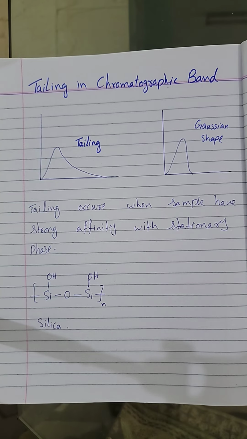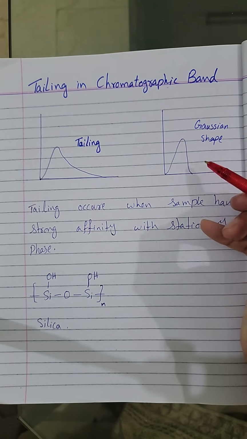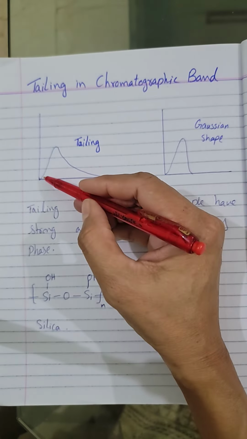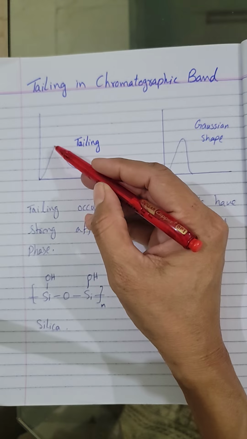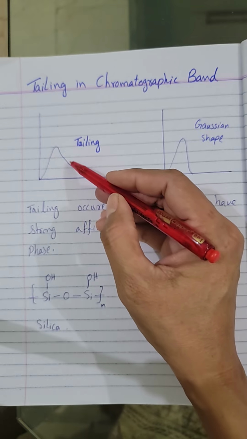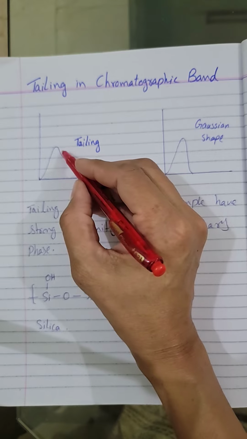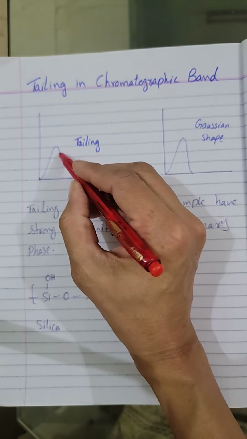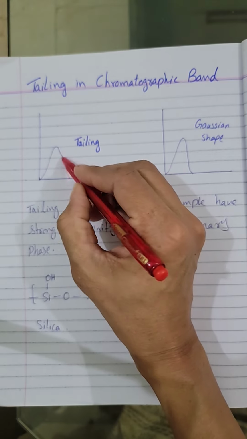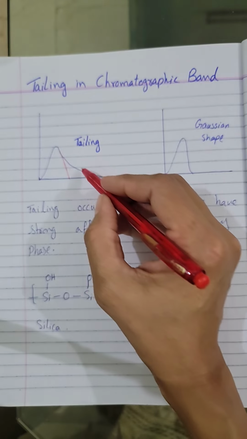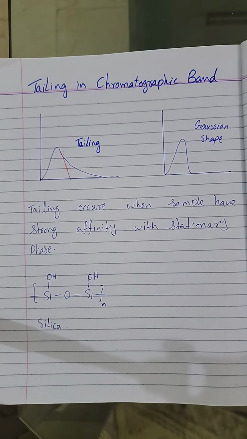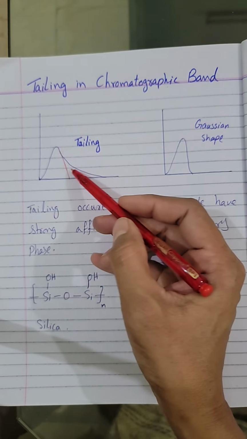Tailing in chromatographic band. Another abnormal shape in a chromatographic band is tailing. This is the normal Gaussian shape, and in case of tailing, instead of a normal uniform shape, a long tail is present along with the chromatographic curve. A normal shape should be like this, but instead a long tail is present along with this chromatographic band.